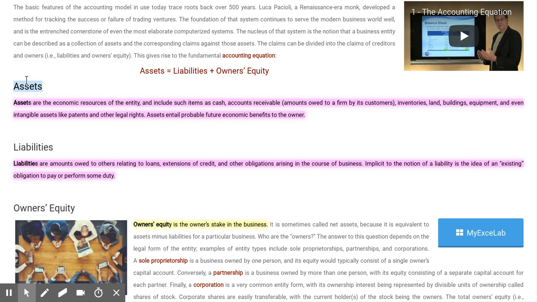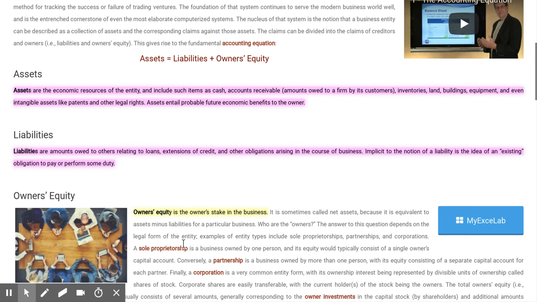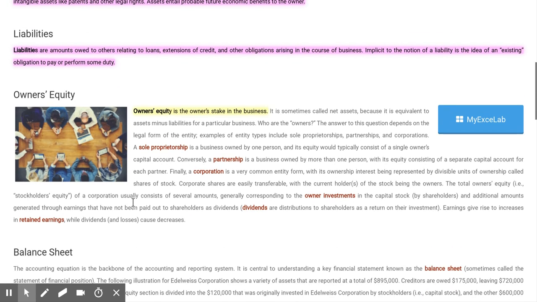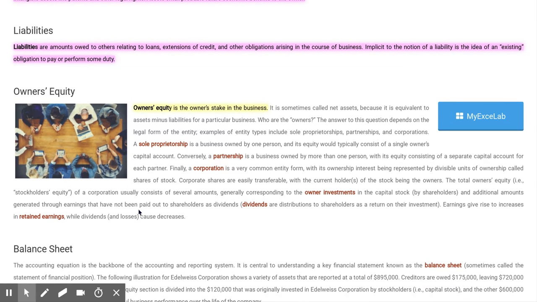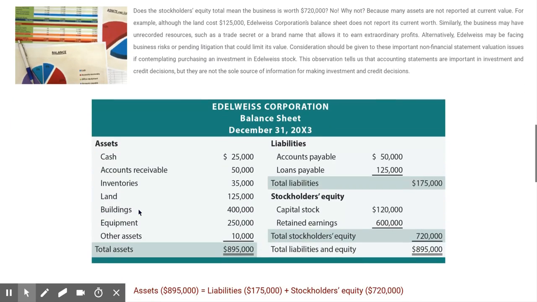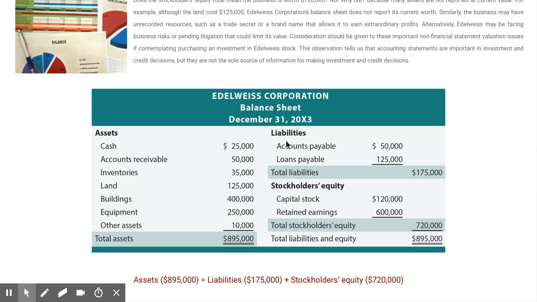So assets are things that we own. Liabilities are things that we owe. When you get left over, as we were looking at today, you have what you own, you have what you owe, but then there's this other piece in there, which is your stake in it all. Owner's equity is the owner's stake in a business. You don't owe this to anyone else. It's what you have put into your business, and that can sometimes take the form of cash, which shows up on the other side, or equipment, or other forms of investment. And this is an example of a professional balance sheet as opposed to a personal one.